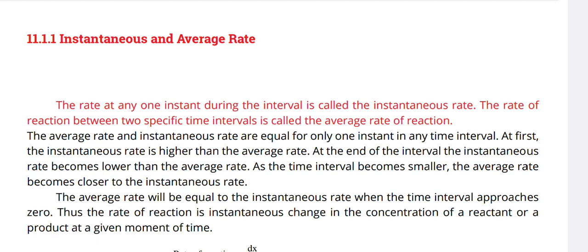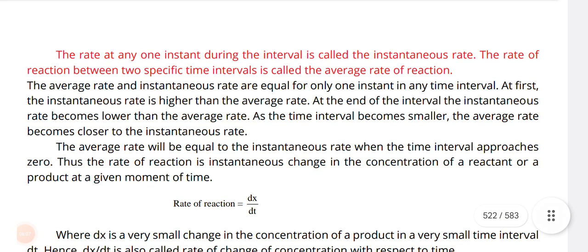Instantaneous and average rate. The rate at any one instant during the interval is called the instantaneous rate. The rate of reaction between two specific time intervals is called the average rate of reaction. The average rate and instantaneous rate are equal for only one instant in any time interval.